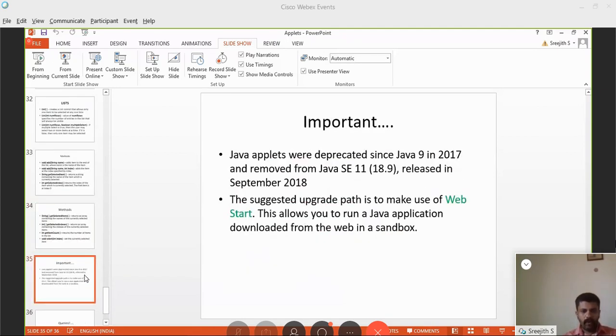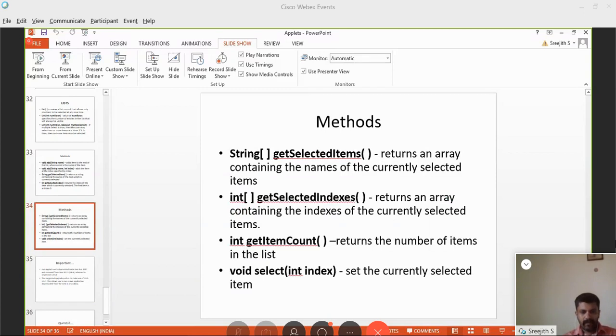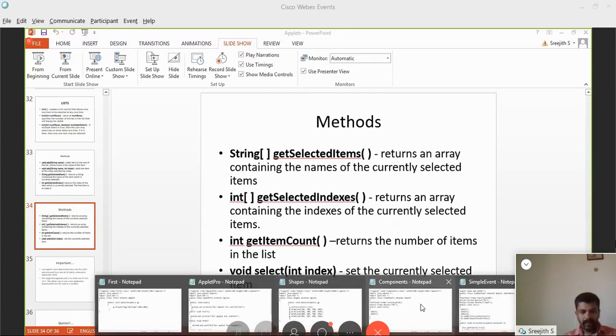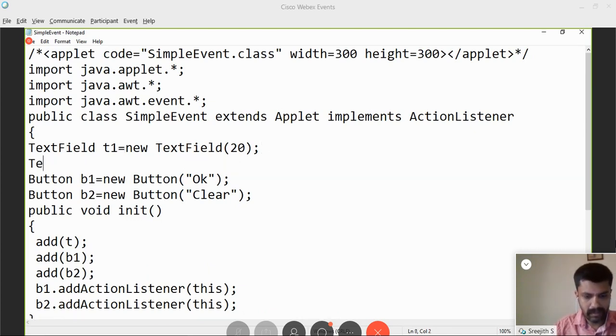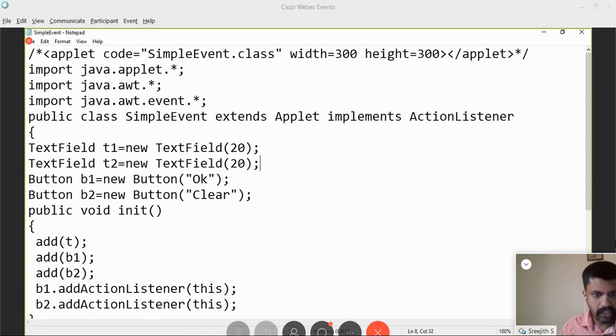Okay, I'll show you one more program before I wind up. How to write a program which performs some simple calculation. For example, let there be two buttons b1 and b2, and I'll create one more text field also. TextField g2 is equal to new TextField. So there are two text fields, g1 and g2.